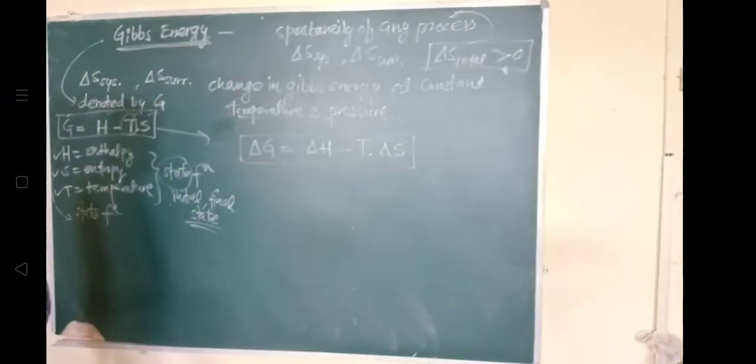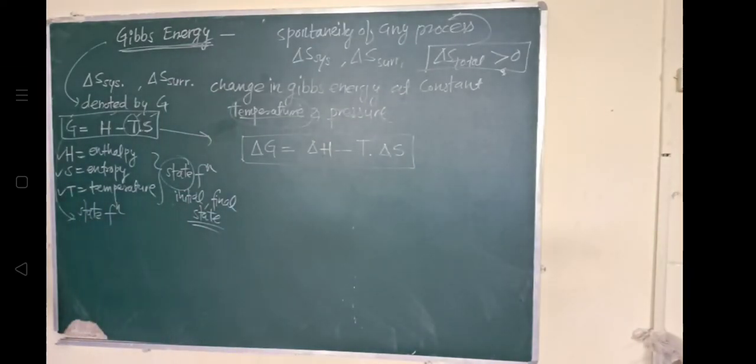Based on this we will study the next topic, Gibbs energy and spontaneity.